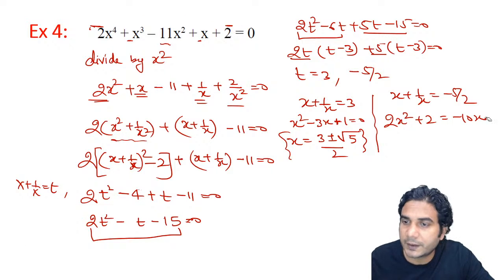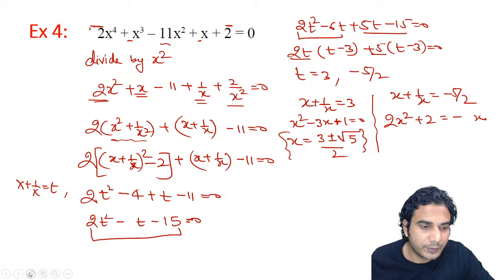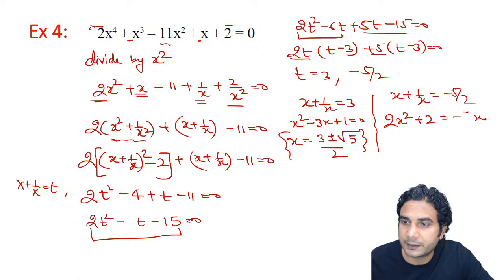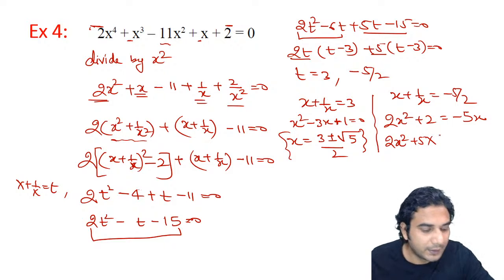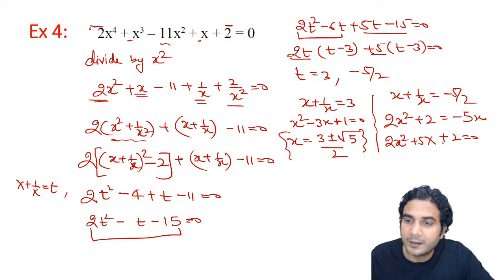It will be minus 5x, alright. So minus 5x, let's put minus 5x. Now again solve it further. So 2x square plus 5x plus 2 only, right? Then you can split the middle term. So 2x square plus 4x plus x plus 2 is equal to 0.